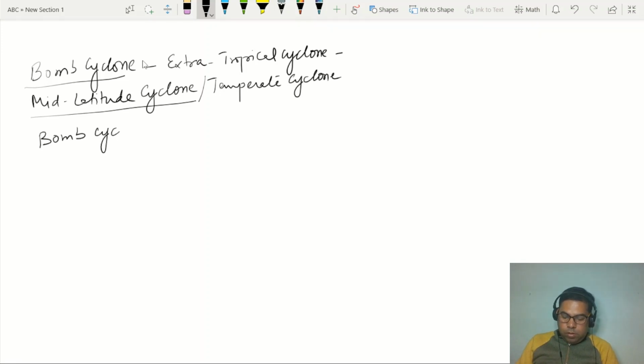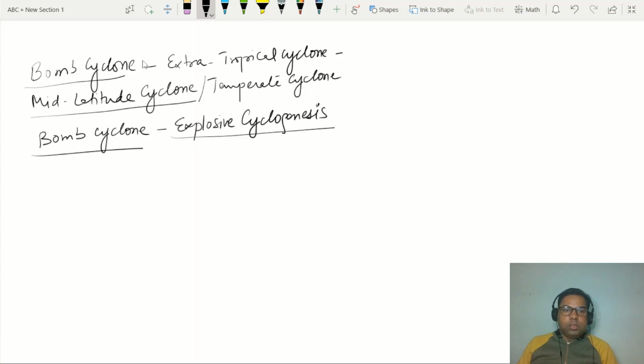Bomb cyclone, because in a very short period of time, within 24 hours, the atmospheric condition changes immediately, which is responsible for decreasing the temperature, right? So because of the change in atmospheric condition in a very short time, this is also called explosive cyclogenesis.